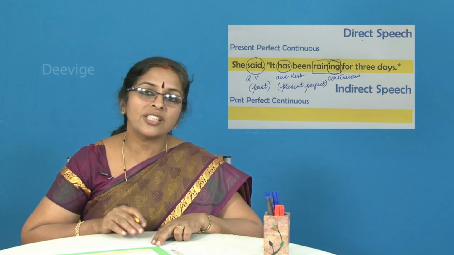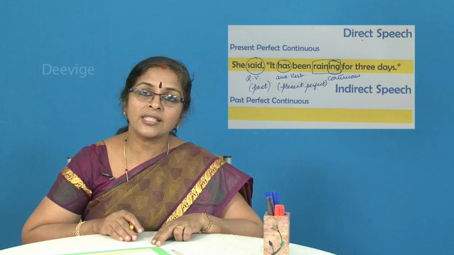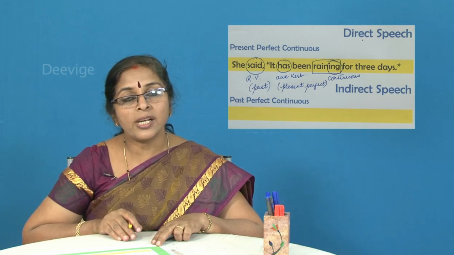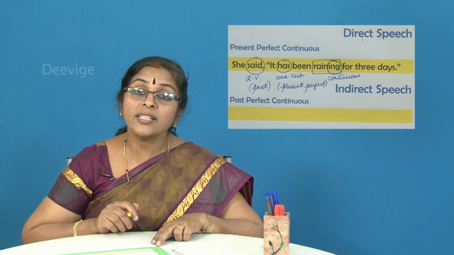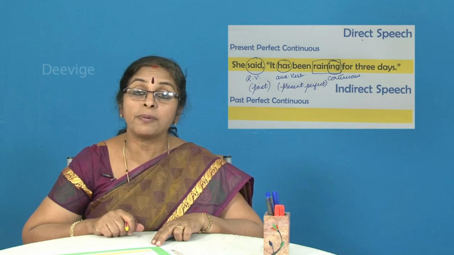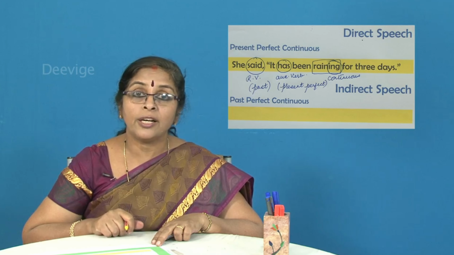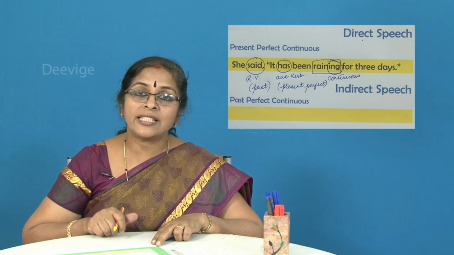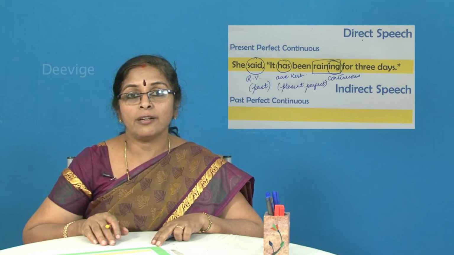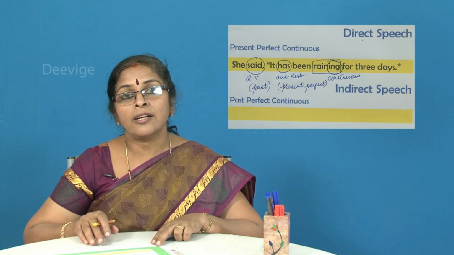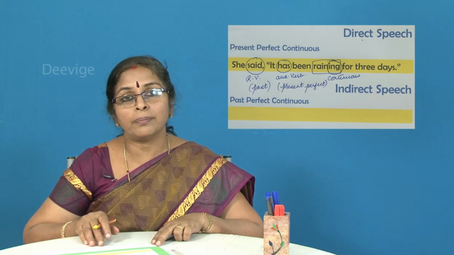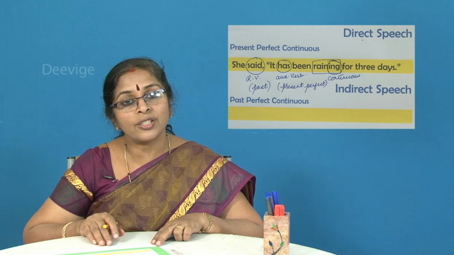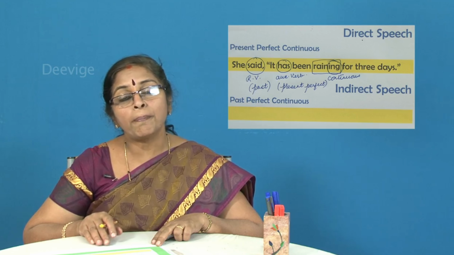The only change that you have made is you have changed has to had, which means you have changed it from present perfect to past perfect. Now, why did you change it from present perfect to past perfect? Who told you it has to be changed? That is because you have the reporting verb said, and said is in the past tense. Therefore, the entire sentence, when you change it into its respective indirect form or the reported speech, you are going to change it from present perfect to past perfect.